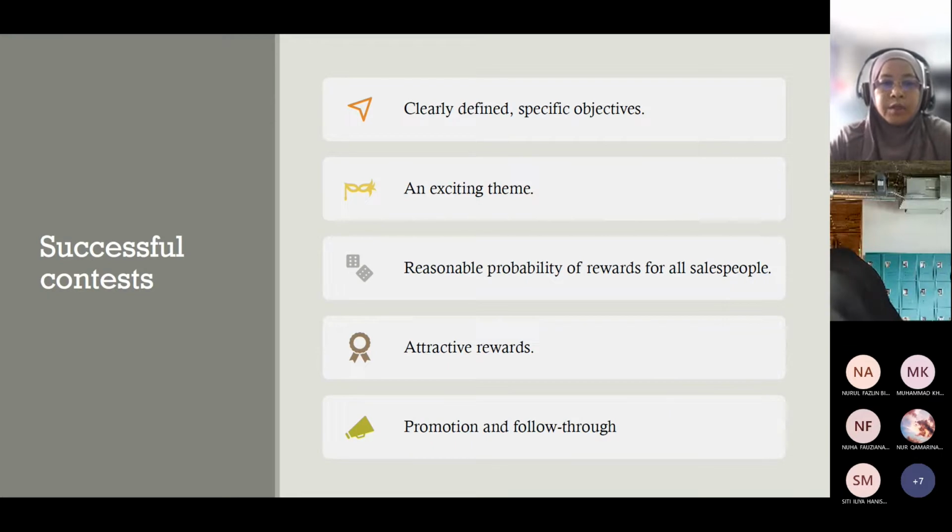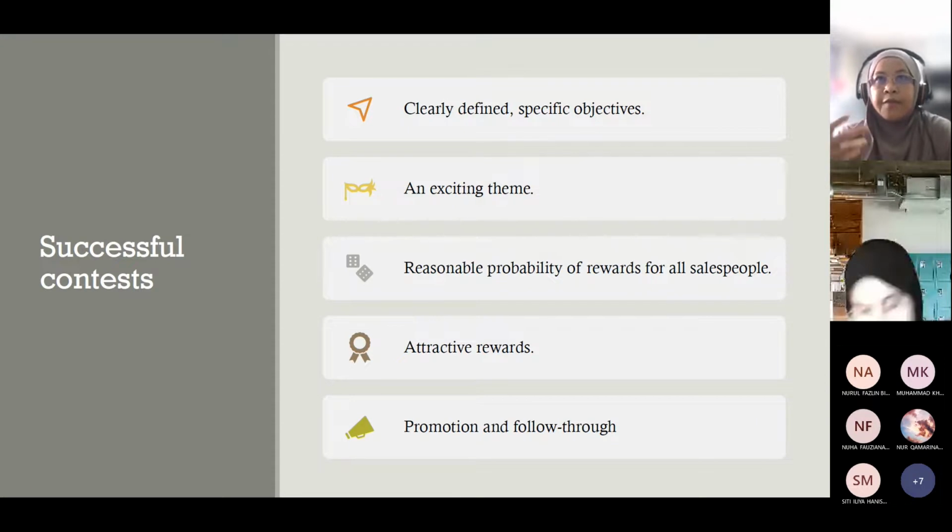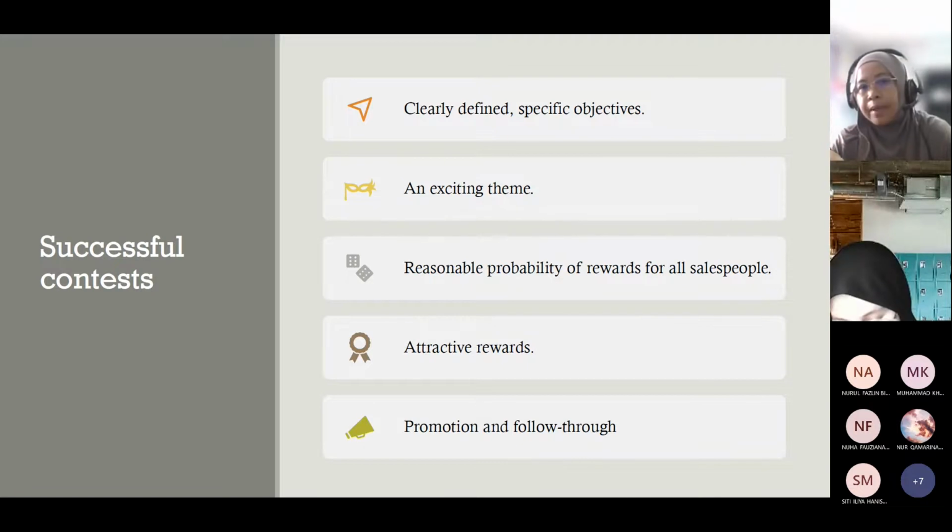And in order to have a successful contest, the contest should have clearly defined and specific objectives. For example, in my case last time, it was about quotations of purchase 10,000 and below. If it is 10,000 and above, that particular transaction is not qualified or not valid for this contest.